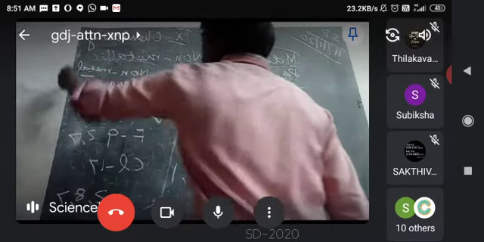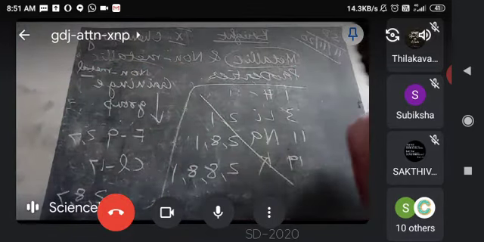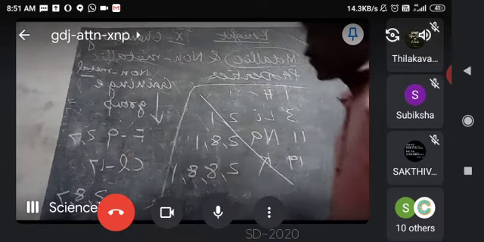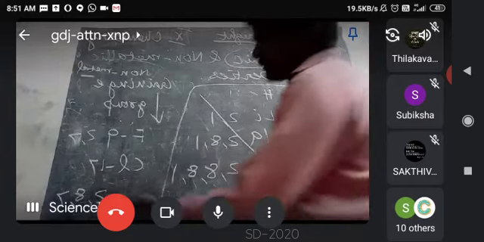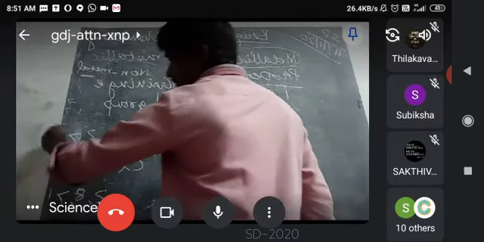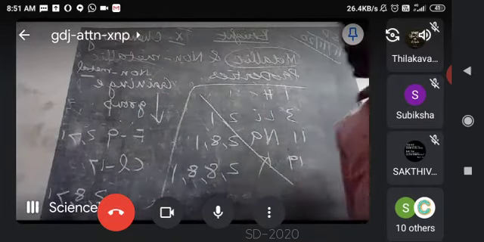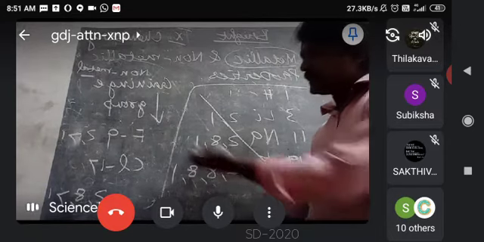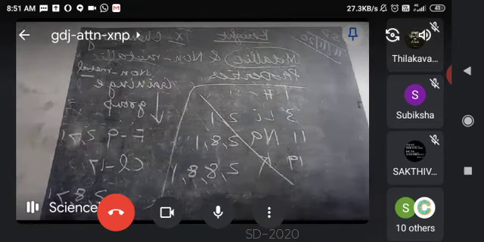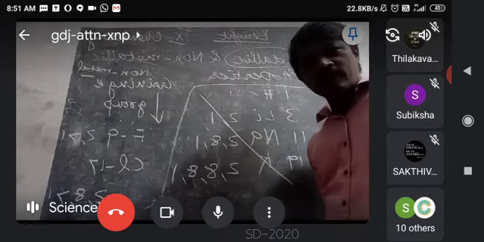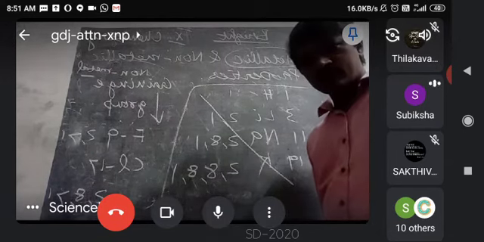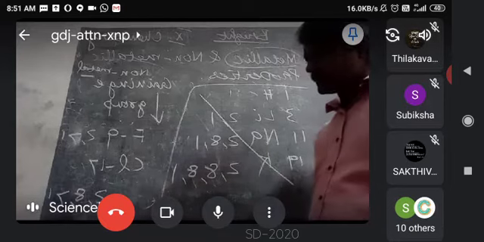So I went to the non-metal side, the nitrogen family and also the halogens. In the nitrogen family 3 electrons are needed, here 1 electron is needed. So down the group, what happens? Gaining of electron remains the same. That's all.